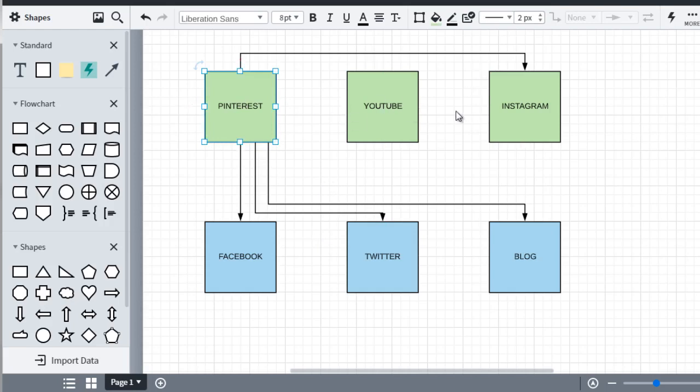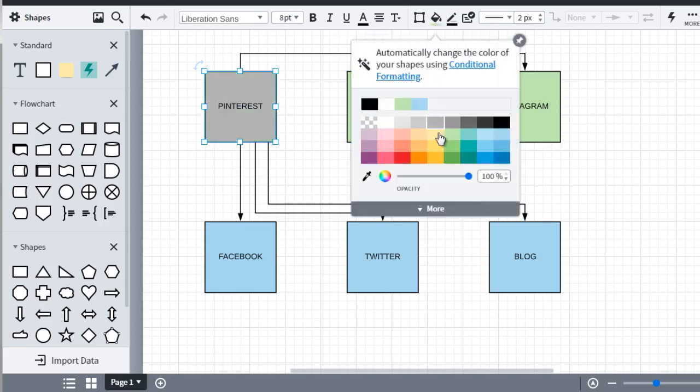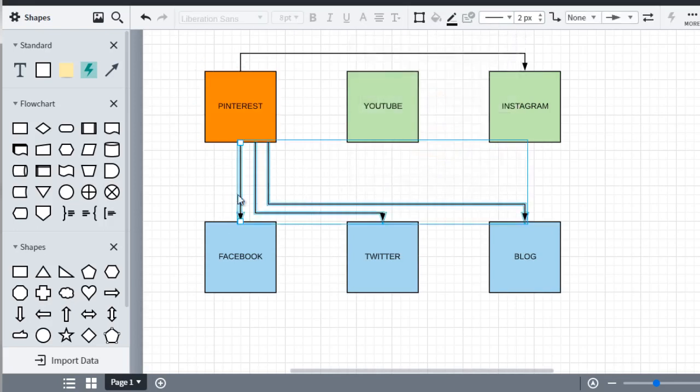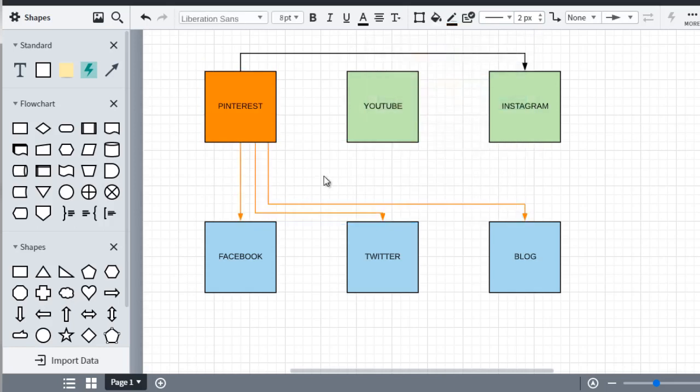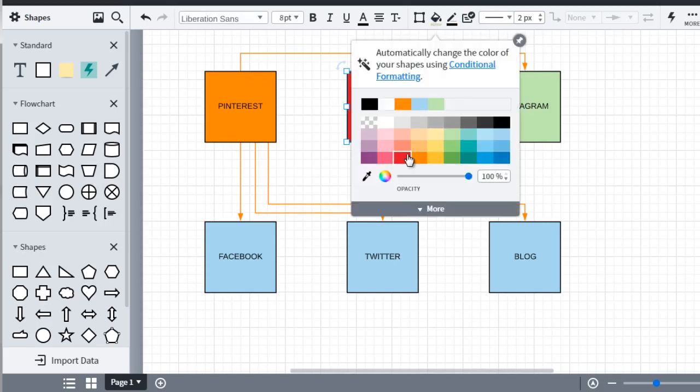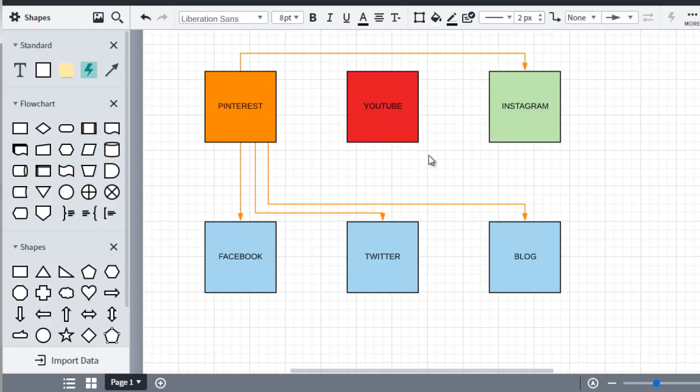Now, as you can imagine, things will start to get messy once you draw a ton of lines. So maybe just to simplify it, what I'm going to do is make Pinterest one color. Let's do dark orange. And I can turn these lines to a specific color as well. So we could do dark orange to signify that's Pinterest. And then with YouTube, we could signify it with the logo color being red. So we could do red.